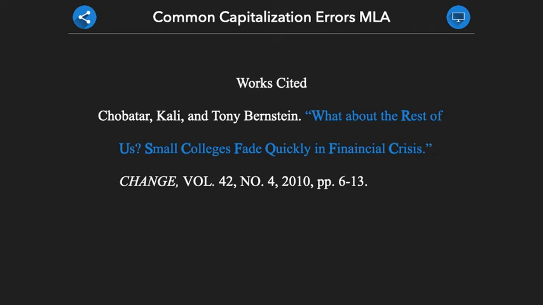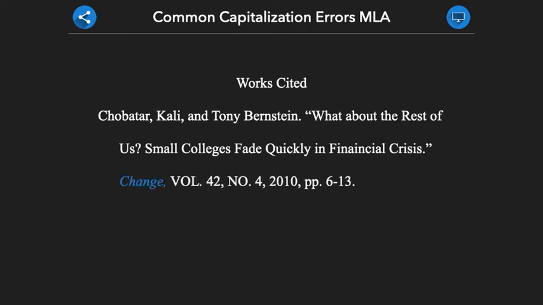The same capitalization rules apply to journal titles and website titles. Finally, when citing a journal's volume, issue, and page numbers, the letters VOL, NO, and PP should all be lowercase. Keeping these common capitalization errors in mind can help us create properly formatted references.